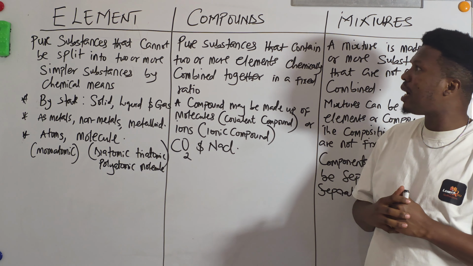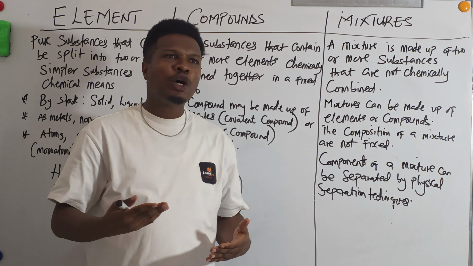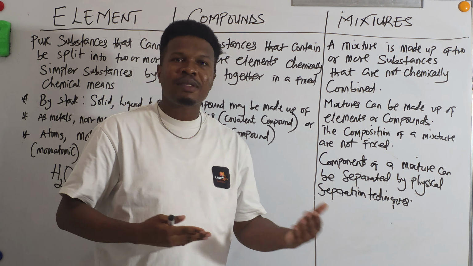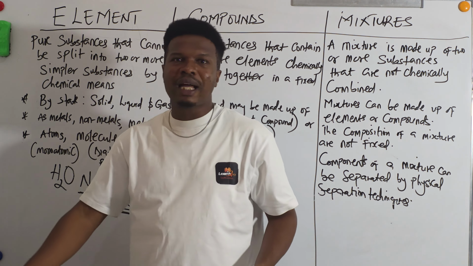The last one here is mixtures. Of course, we have talked about mixtures before. A mixture is a combination of 2 or more elements or substances that are not chemically combined. They can contain elements, gases, or compounds, but they are not chemically combined. An example is a mixture of two gases, let's say helium gas with oxygen gas, or a mixture of two substances, let's say sand and water.